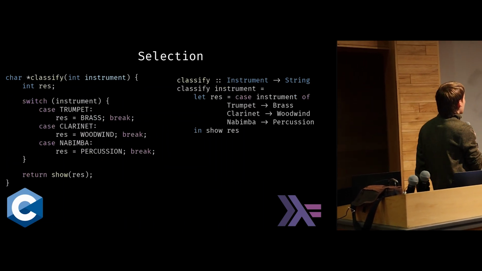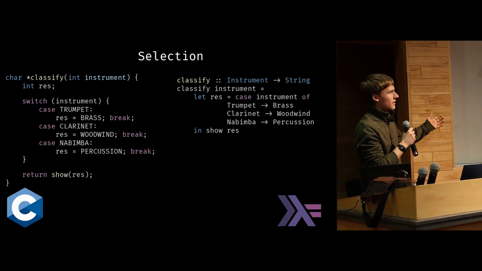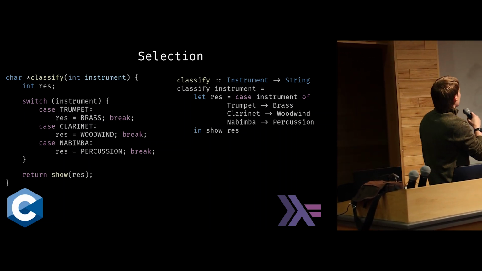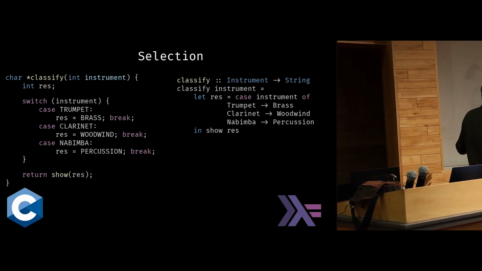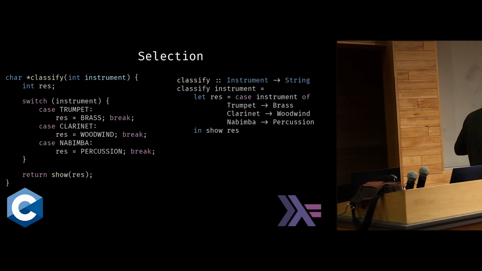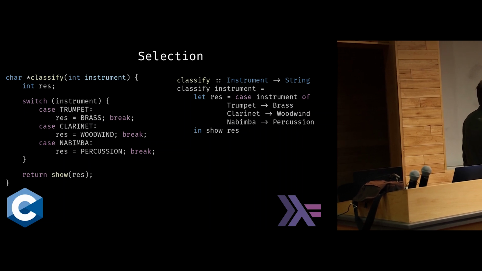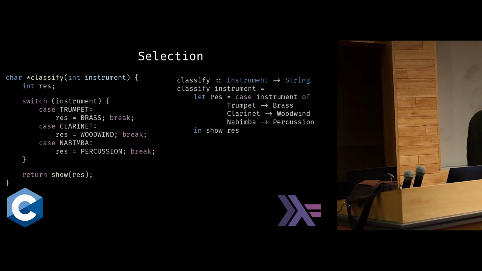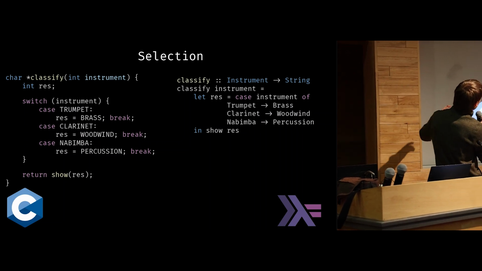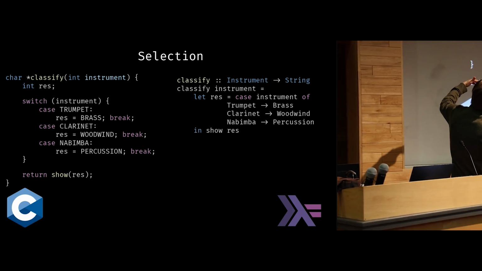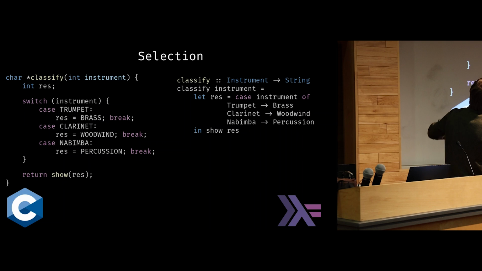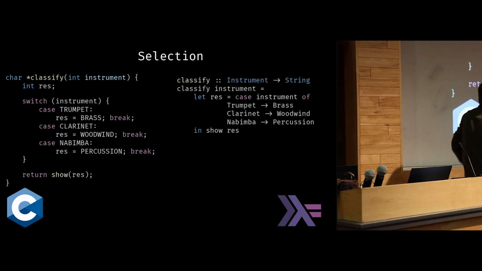Selection is another example of this where we have statements and it can be better expressed as an expression. Basically the idea is we have the switch statement and we want to have this conceptual return value from the switch statement. And because a statement doesn't return a value, we have to have this external res variable. And then in each of these case arms, we have an assignment to that res variable, right? And then we can finally use it down here.